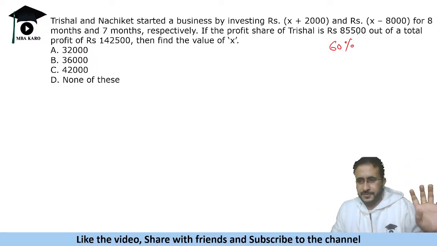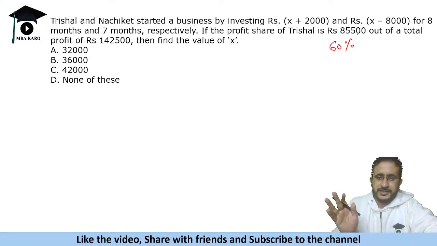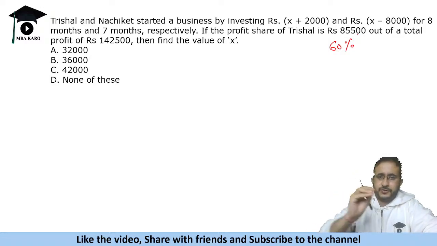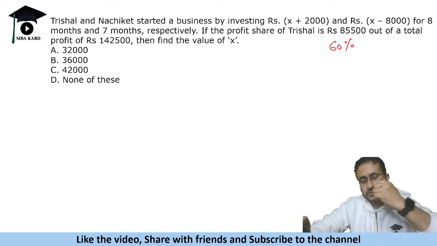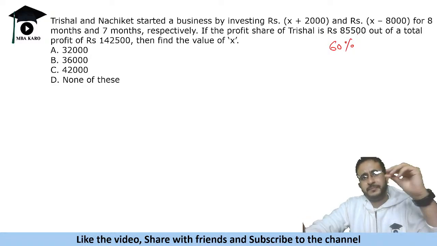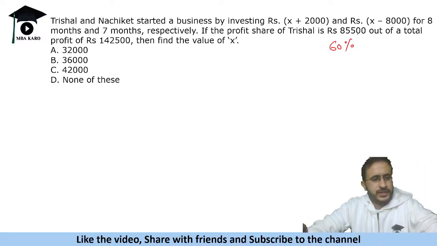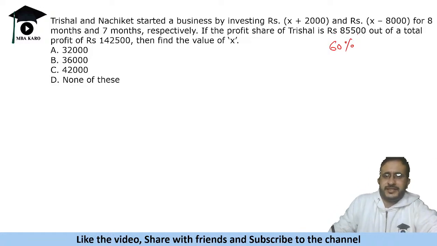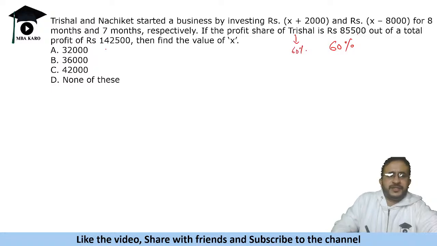ठीक है, isn't it 60%? करके देख लेना, 60% आएगा. ठीक है, I have this gut call that is 60%. So sometimes you should go with the gut call कि like this is going to be two-thirds. So many times that works. Okay, so I can directly say this is 60%. So T is getting 60%. That means N is getting 40%.